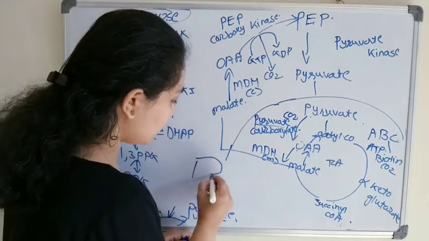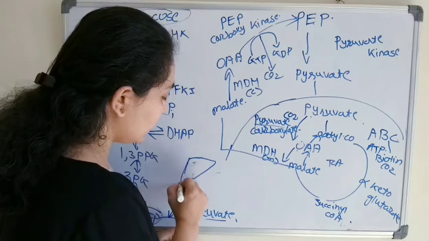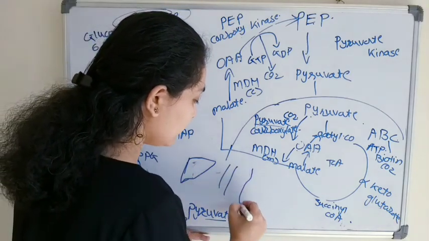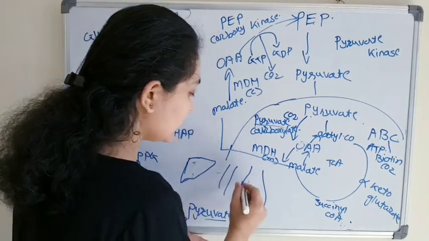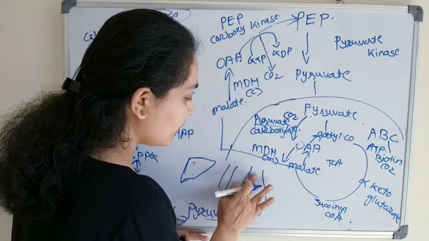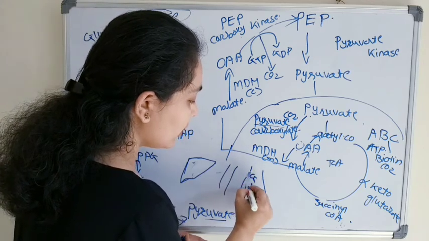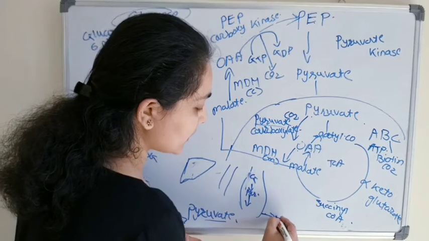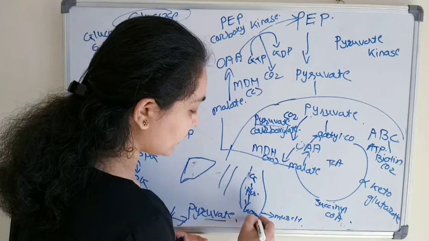Okay, suppose this is the structure of the liver, here is the circulatory system, and this is the muscle cell. So what has happened? First the glucose will convert to pyruvate in the muscle cell, and pyruvate will convert to lactate.